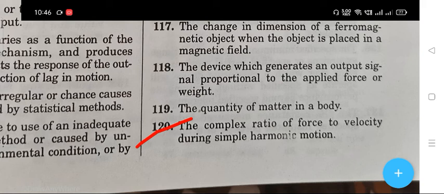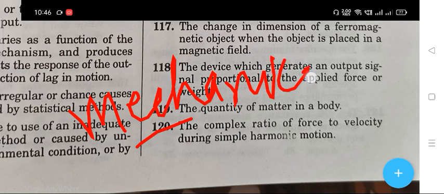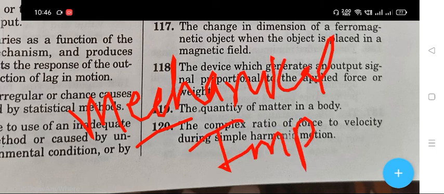The next question, 120: the complex ratio of force to velocity during simple harmonic motion. The right answer is mechanical impedance.